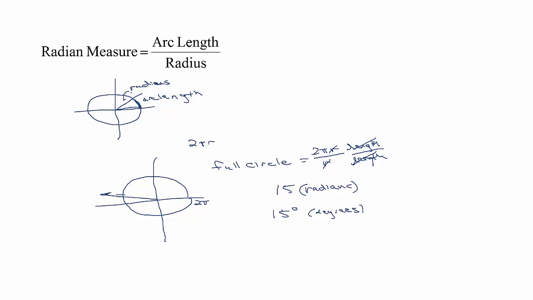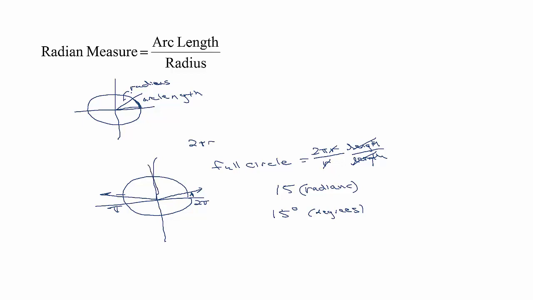Whereas 15 degrees is a very different quantity. 15 degrees is just a slender little acute angle like that. So pay attention to whether or not any units are given after the name of the angle. Now, all the way around is 2 pi. Halfway around then would have to be pi. So pi radians and 180 degrees are the same. So 3.14-ish radians is about 180 degrees.